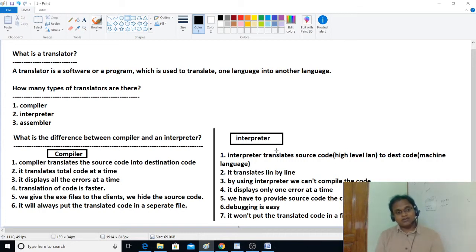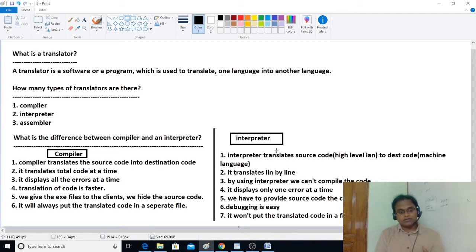If I write the code in English, can the computer understand? No, it can't understand. We know that, right? So the code which is in non-machine language has to be transferred into machine language. To translate to machine language, we have three translators. One is compiler, the second is interpreter, and the third is assembler. We have three types of translators. We discussed it yesterday itself.